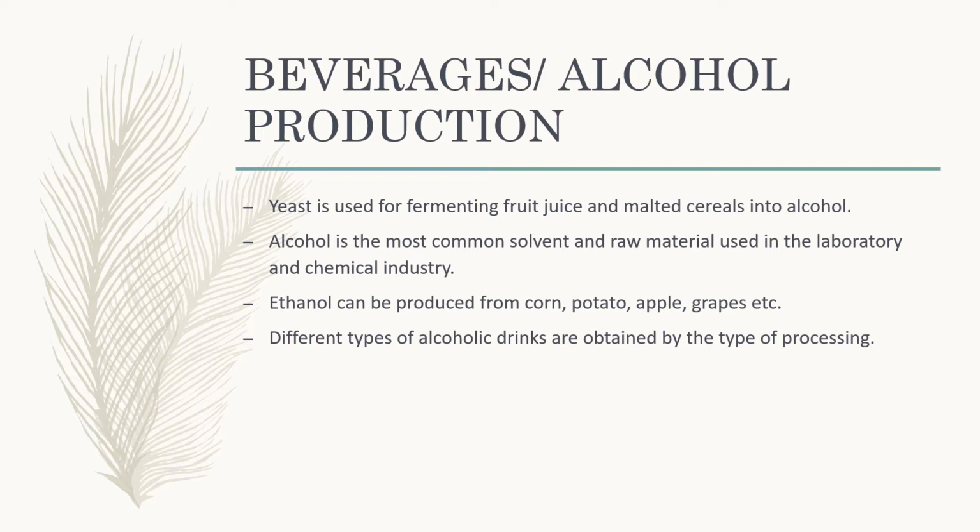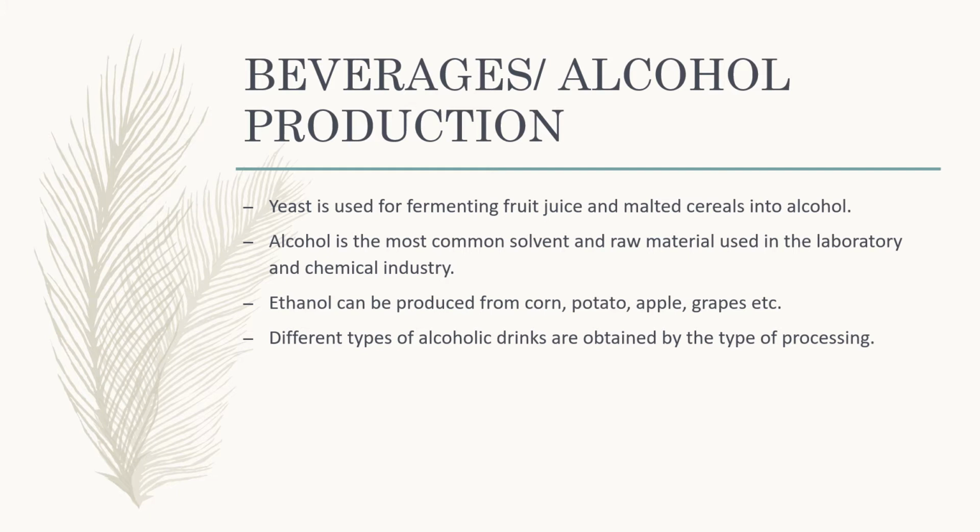Ethanol, which is used as a drink as well, can be produced from many materials like corn, potatoes, apples, grapes, and many more edible materials. There are different types of alcoholic drinks.